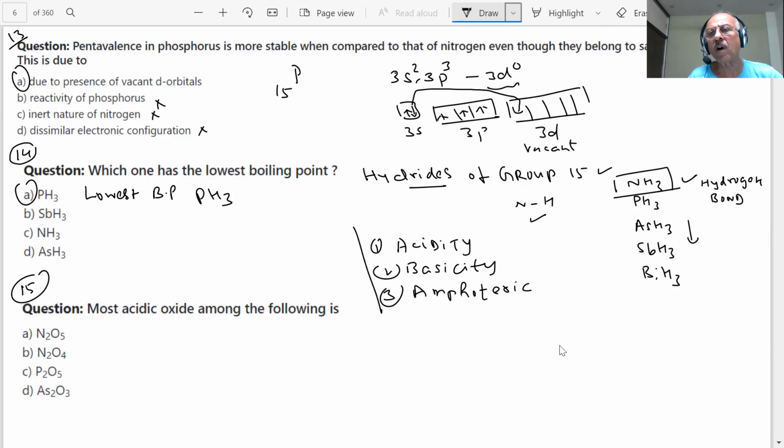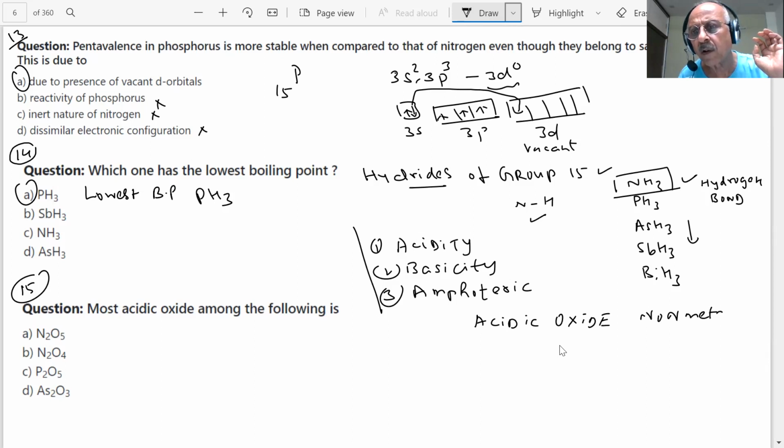So which oxides are acidic and which oxides are basic in general? That is our question. The metallic oxides are basic and non-metallic oxides are acidic in nature. Acidic oxides will be formed by non-metals. Certain things we learn, it becomes easy. Basic oxides will be formed by metals, metallic elements.